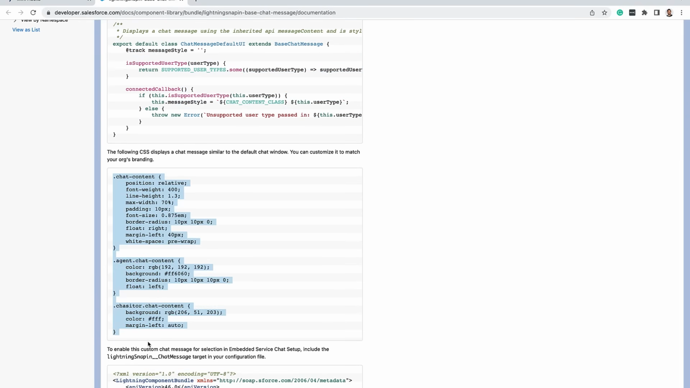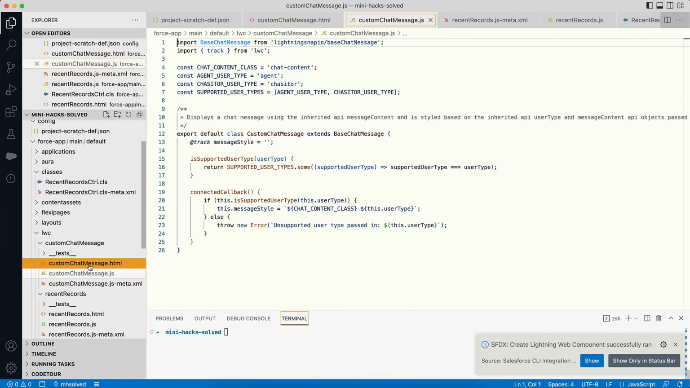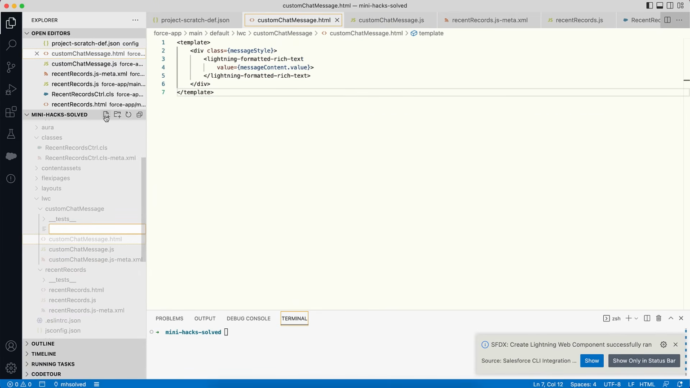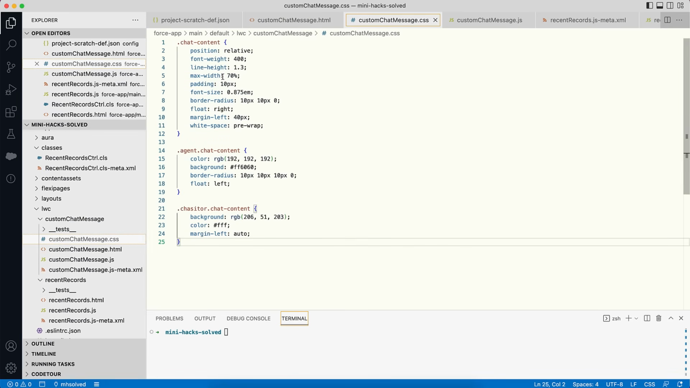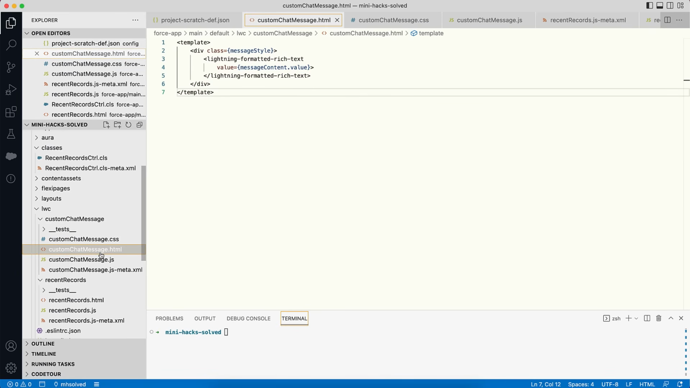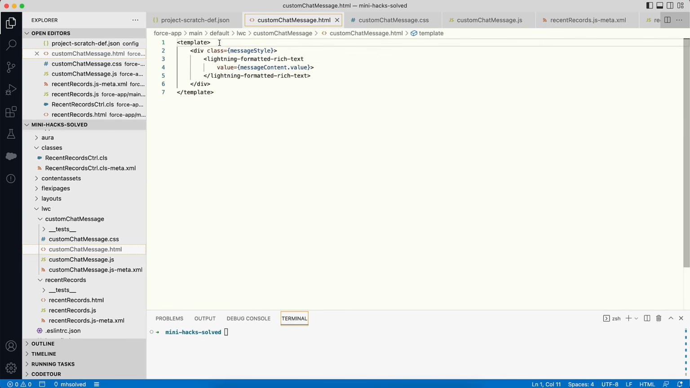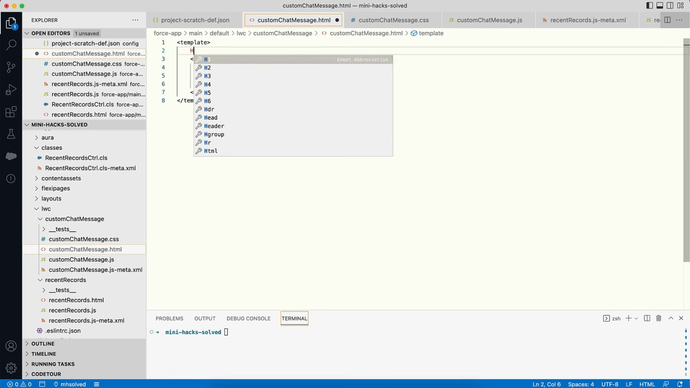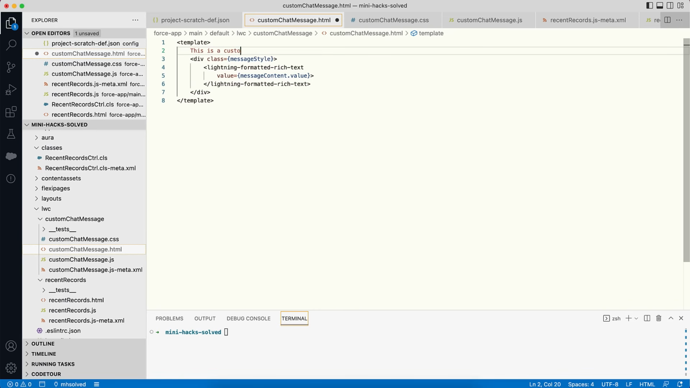And additionally there is some CSS as well. So let me create a new CSS file, custom chat message.css, and this is the basic code that we have copy pasted from the documentation. But let me make a small change here. I'll say this is a custom component, so that you'll notice the difference when I use this component instead of the standard component. So with this, let me deploy.